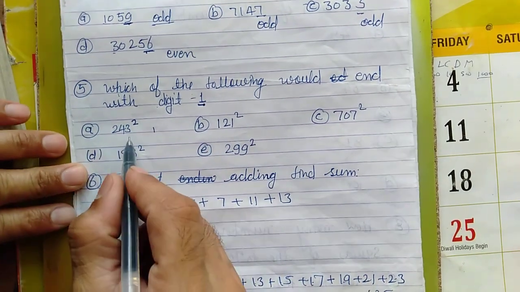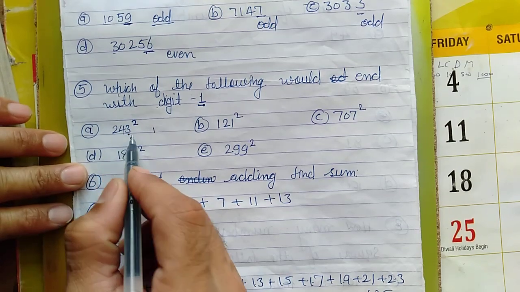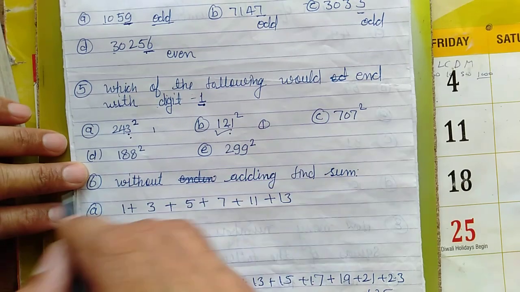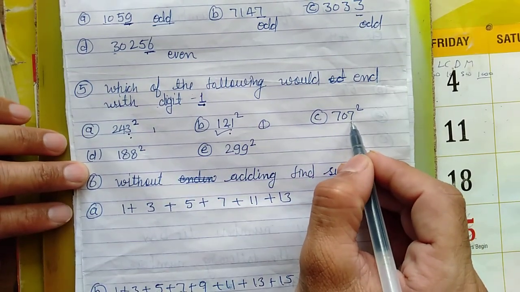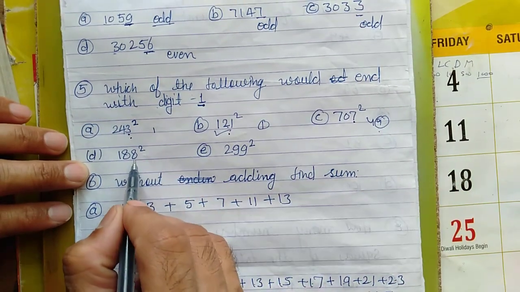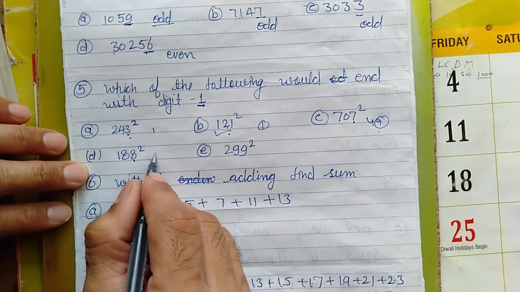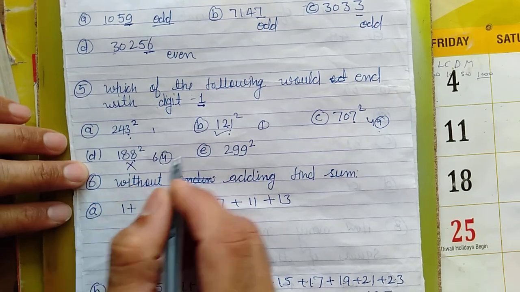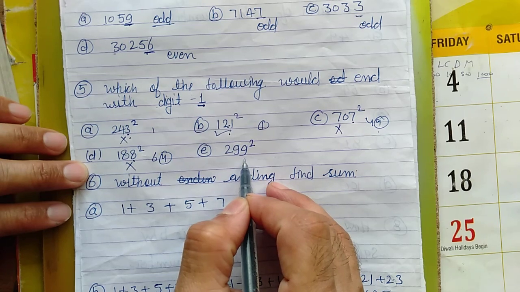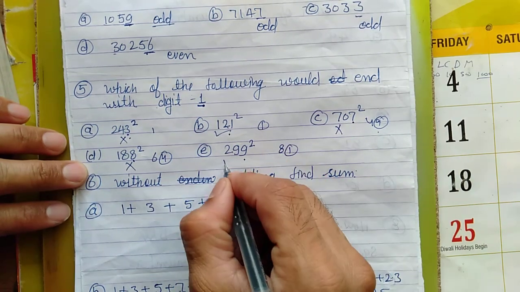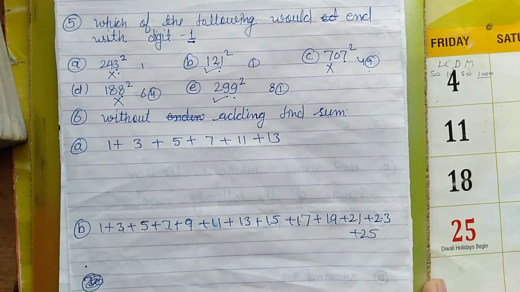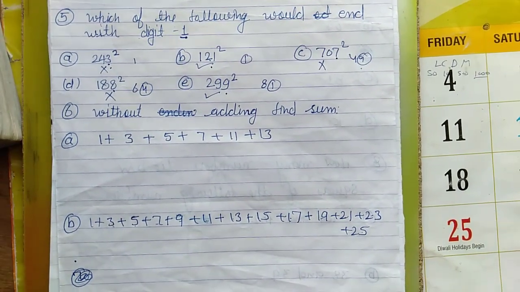Is 1 coming or not? This one, 3 3s are 9, 9 is coming. Here 1 1s are 1, yes, in this one 1 is coming. Here 7 7s are 49, 49 means 9 is coming. Here 8 8s are 64, 64 means 4 is coming. This is not that number, this is also not, this is also not. Here 9 9s are 81, 81 means 1 is coming. This is that number.